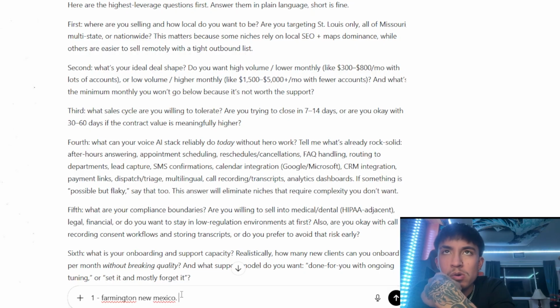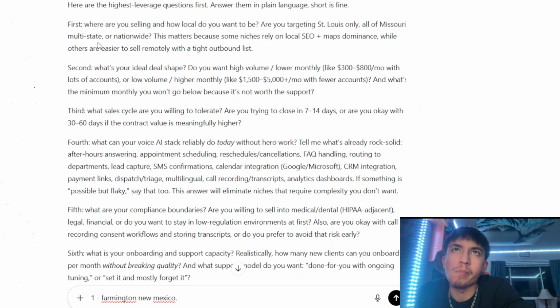No, no, no. We're just going to do it one part at a time. We'll go through the first part, answer that, and then jump to the next part. We're basically handing it the ammo it needs to go out and actually do that research. Because I asked it to go back and forth with us, it's not going to spit out a response. Normally it would have, but now it's saying, okay, I need you to answer all these different details before I actually go out to the market and start pulling different things. So first, where are you selling and how local do you want to be?